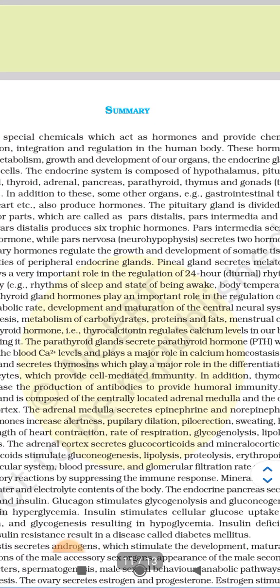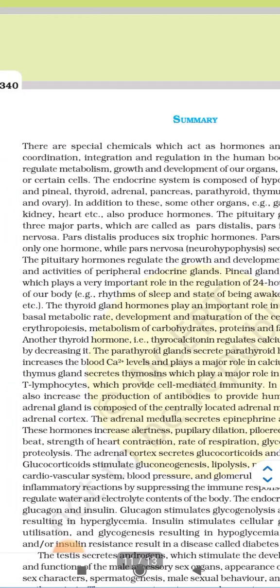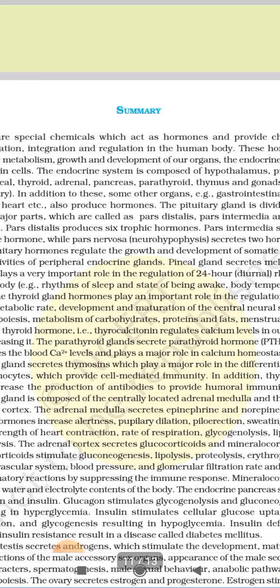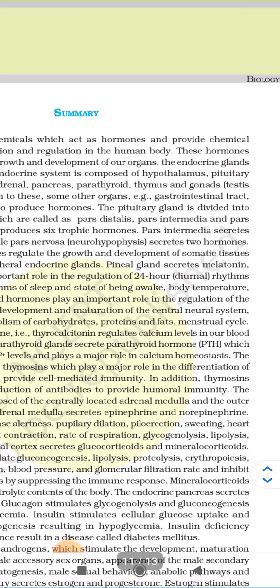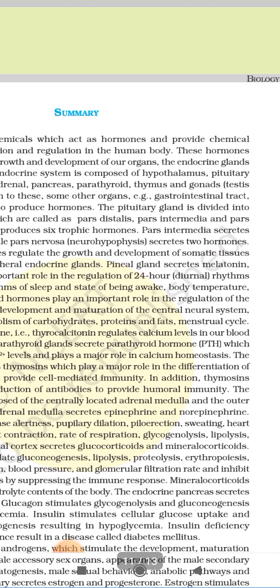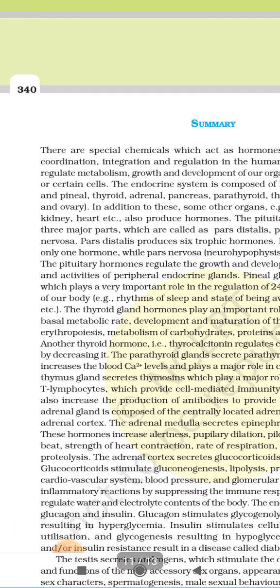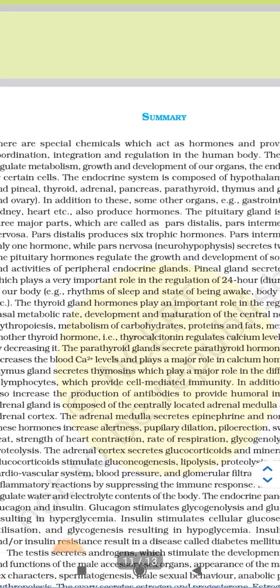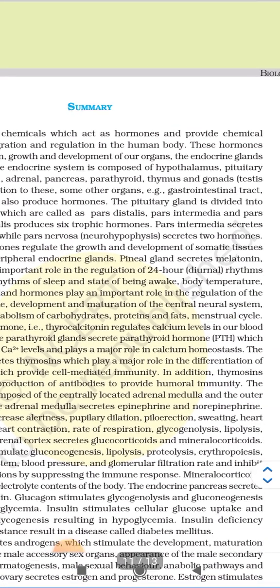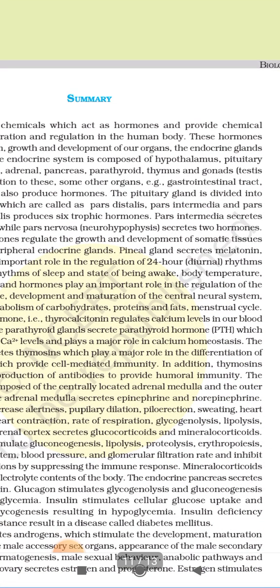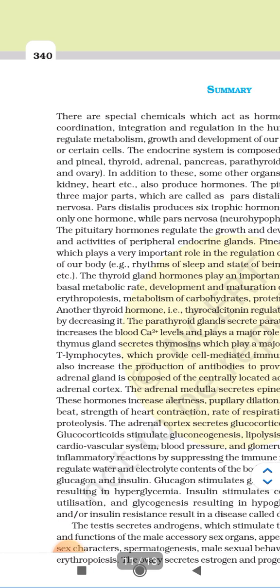Now the endocrine system is composed of hypothalamus, pituitary, pineal, thyroid, adrenal, pancreas, parathyroid, thymus and gonads, testes and ovary. In addition to this, some other organs, for example gastrointestinal tract, kidney, heart, etc., also produce hormones.